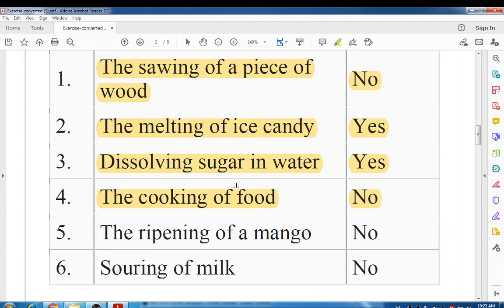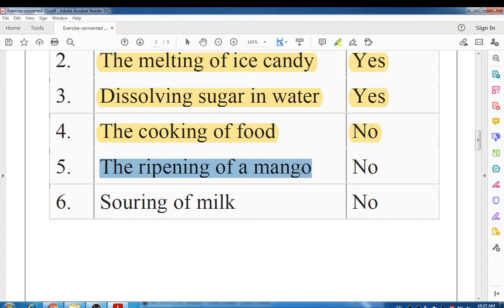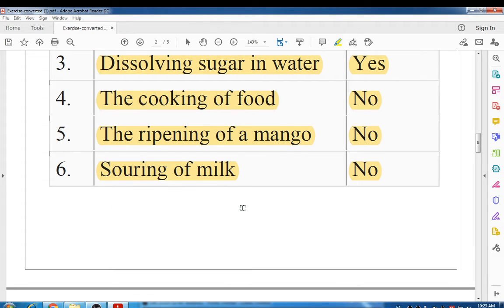Okay, find out whether the change is permanent or temporary. If the change is permanent, that is an irreversible change, and if the change is temporary, that change is a reversible change. Then the ripening of mango, okay, this is a permanent change and that's why you cannot reverse that change. So right here, no. Then souring of milk or the spoilage of milk, again we cannot get the milk as it was, so it is a permanent change and it cannot be reversed.